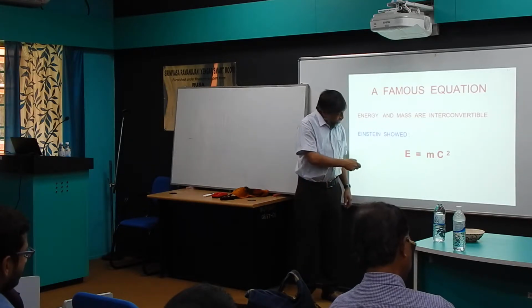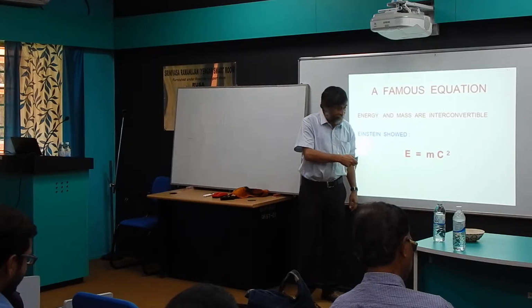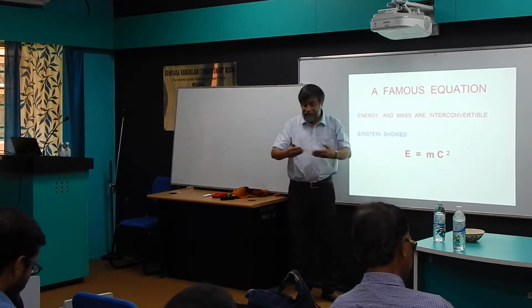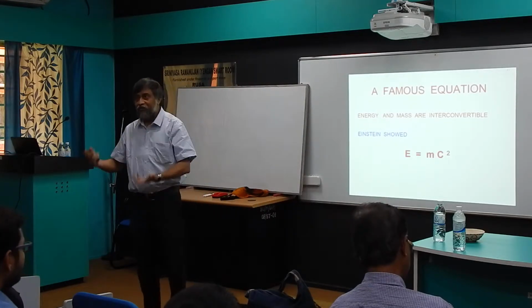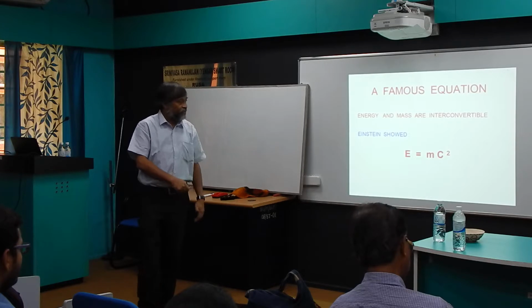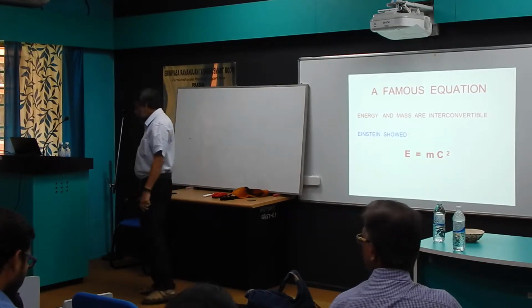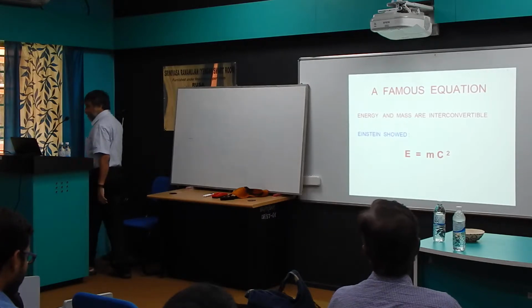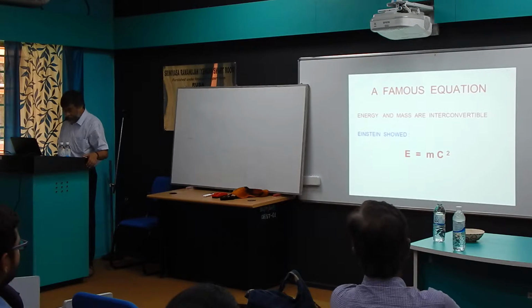And also from a huge energy, you divide by c squared, you can create small masses. And that is exactly what you do when you say that a particle is created in the accelerator. So when the Higgs boson was created, how was it created? Because a huge energy was converted into mass by the colliding protons. So these equations are crucial. This equation tells you mass can be converted into energy and energy can be converted into mass.